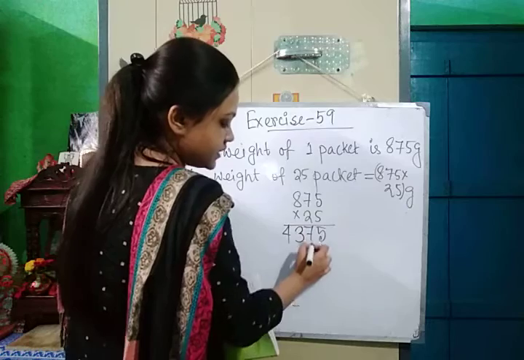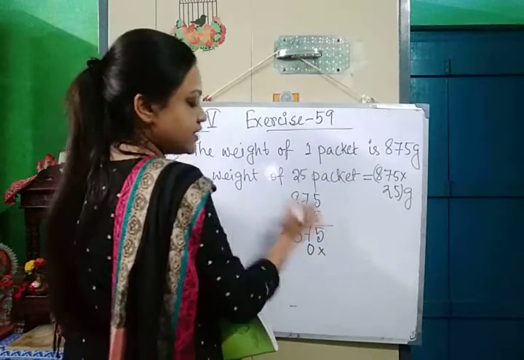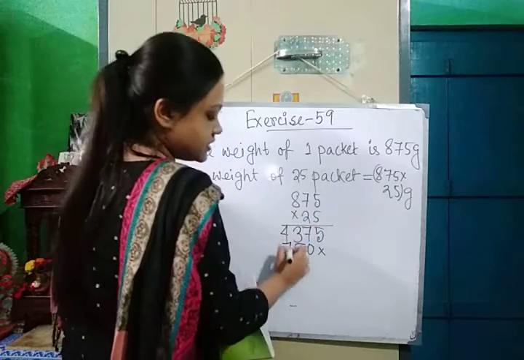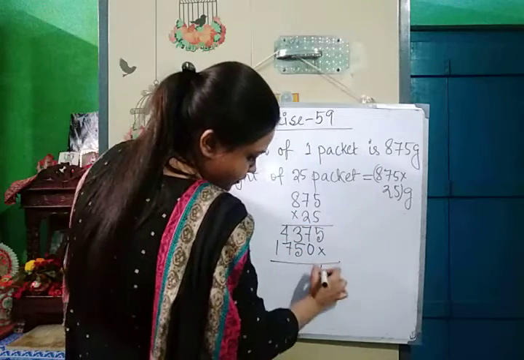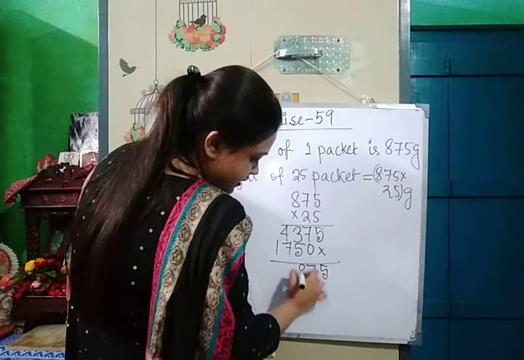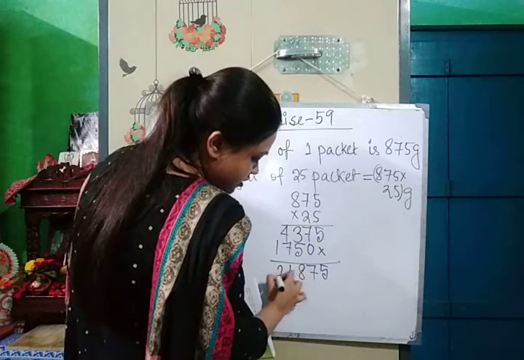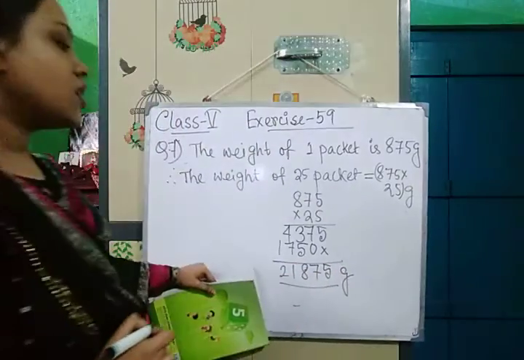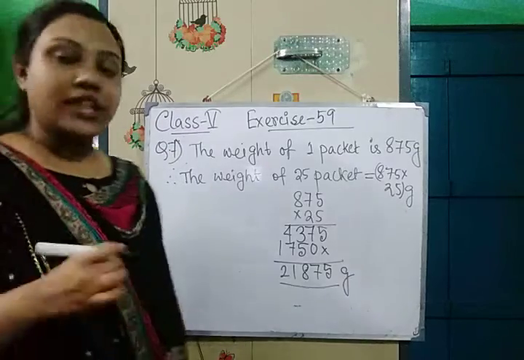Then 5 2s are 10. 0 here 1 in hand. 7 2s are 14 plus 1, 15, 5 here 1 in hand, 8 2s are 16 plus 1, 17. So it will be 5, then 7, 8, 1, 2. 21875 gram.